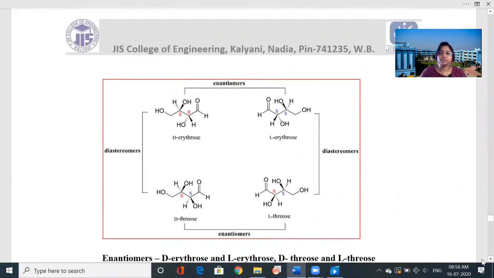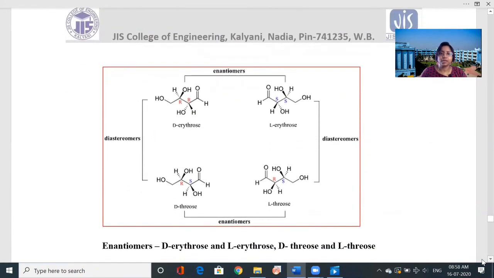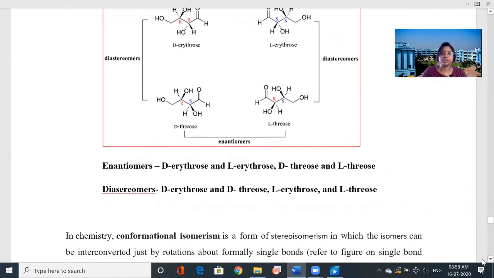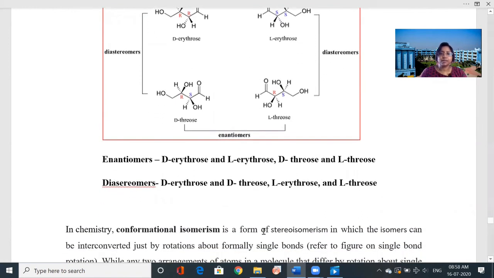Now also you look at the diastereomers. So these are the examples of diastereomers. Example of diastereomers, that is the D-erythrose and D-threose, L-erythrose and L-threose. Okay, they are the diastereomers.